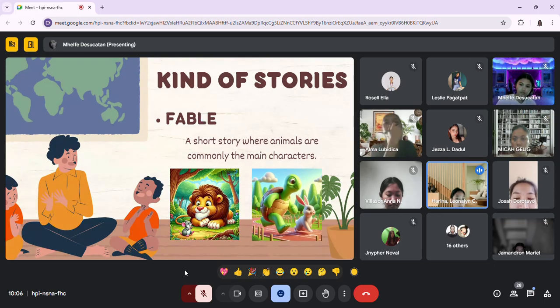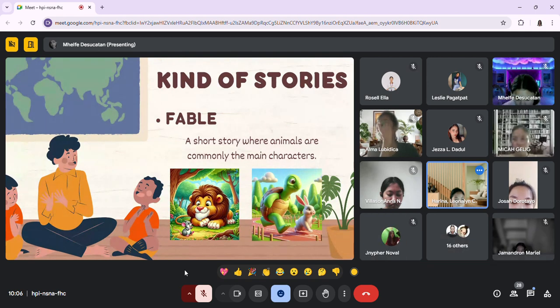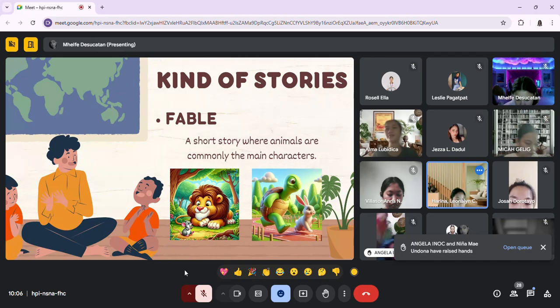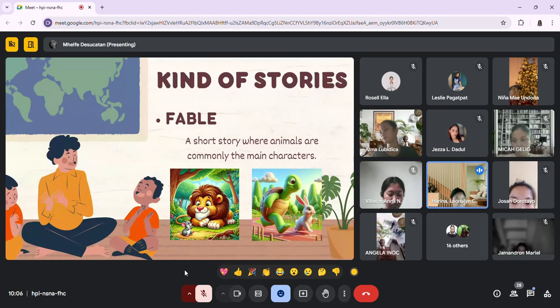Okay, how about this picture? What do you think of the title? Yes, Angela Enoch. The turtle and the rabbit. Yes, it could be, but the title is the tortoise and the hare, but it could also be the turtle and the rabbit.